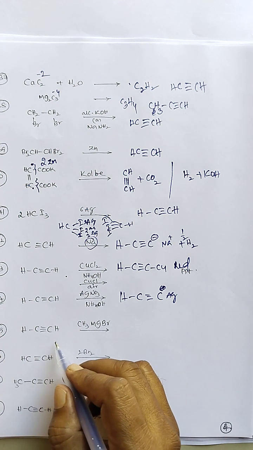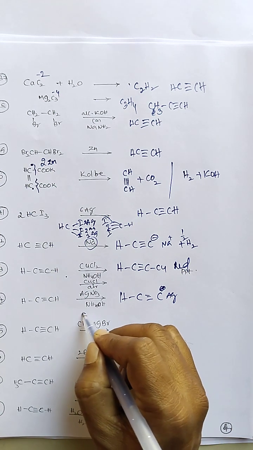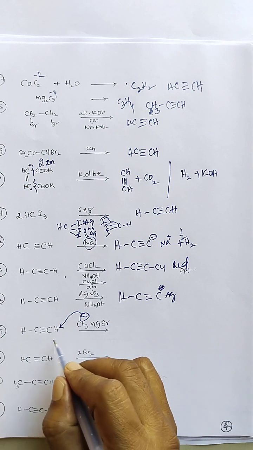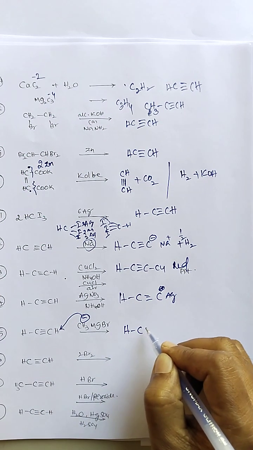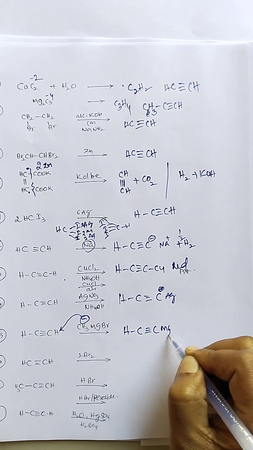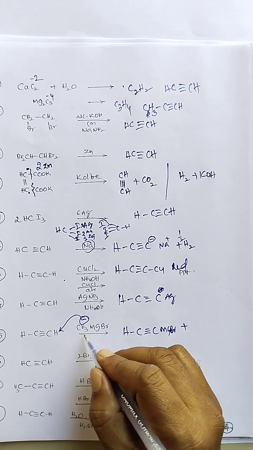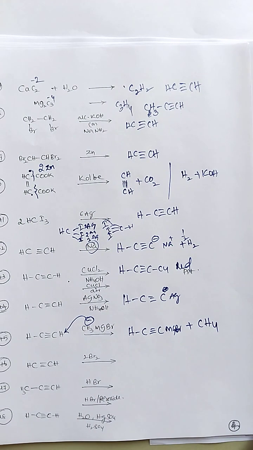Next, ethyne reaction with methyl magnesium bromide. Here there is no electrophile, so it will take up a proton from the more acidic sp carbon. So HC triple bond C MgBr is formed. This is not the actual product. The methyl gets one proton, so methane is the product formed here.